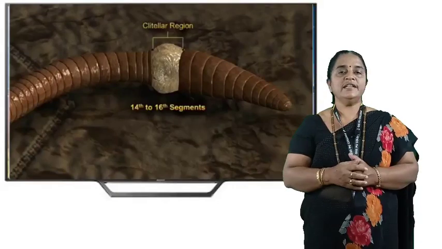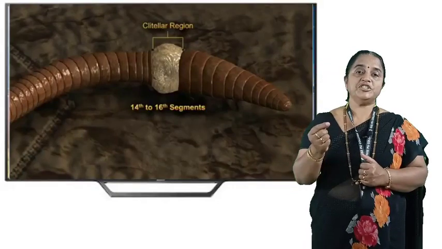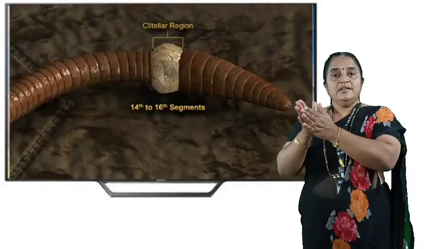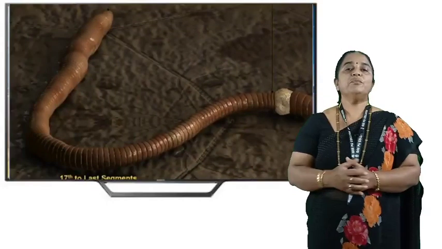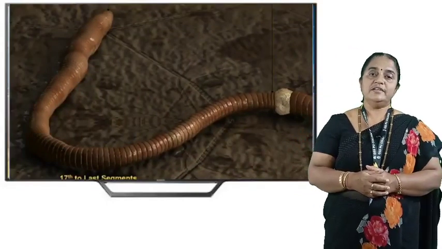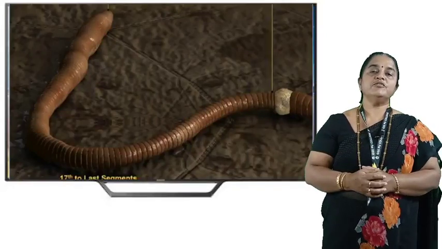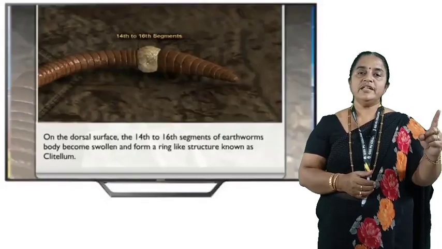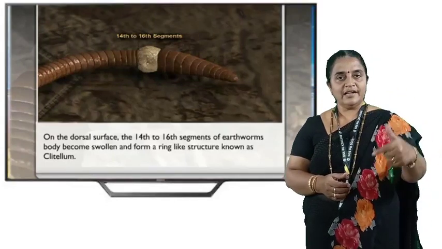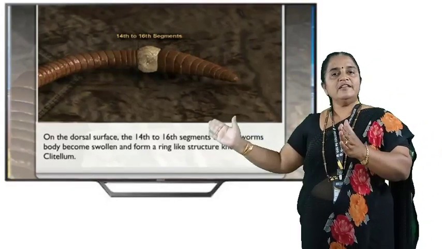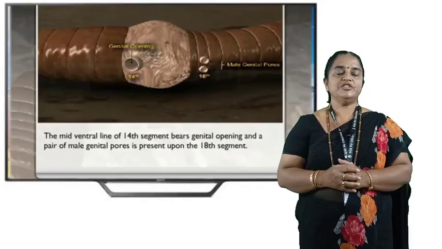It is glandular in nature, known for secretion. And from 17th segment till the last segment we call postclitellar region. Thus, there are three regions in the earthworm body. 1 to 13 preclitellar, 14, 15, 16 is the clitellum, 17 to last segment is postclitellar region.